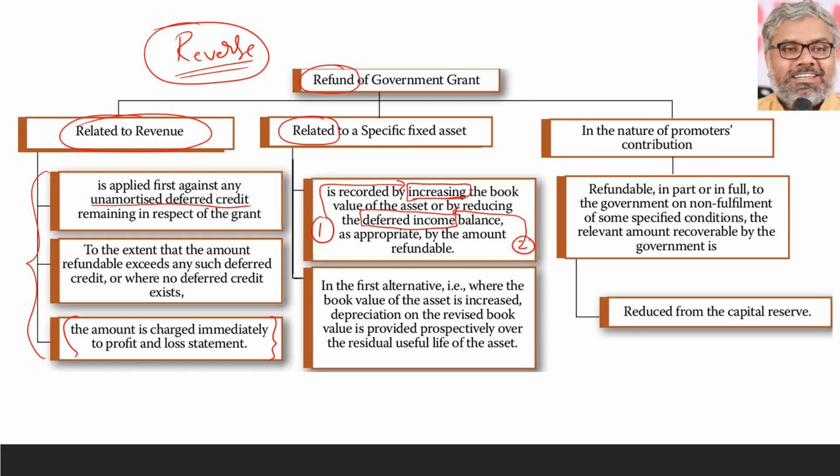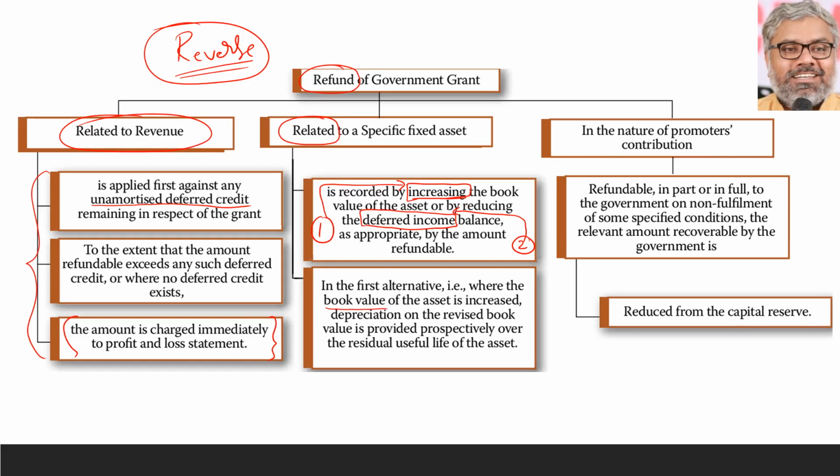If we originally used the first method, now the refund entry has to be fixed assets account at R2 bank. If we originally used the second method, now the refund entry has to be deferred government grant account at R2 bank. In the first alternative, of course, there is a change in the fixed asset, because of which the book value of the fixed asset is going to be increased now.